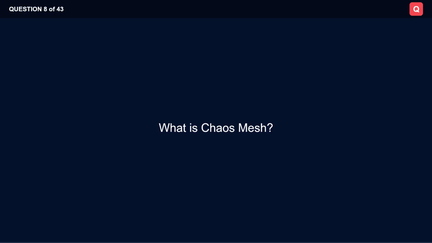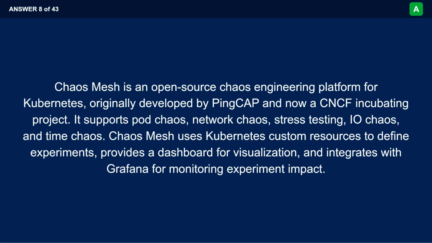What is Chaos Mesh? Chaos Mesh is an open-source chaos engineering platform for Kubernetes, originally developed by PingCAP and now a CNCF incubating project. It supports pod chaos, network chaos, stress testing, I/O chaos, and time chaos. Chaos Mesh uses Kubernetes custom resources to define experiments, provides a dashboard for visualization, and integrates with Grafana for monitoring experiment impact.